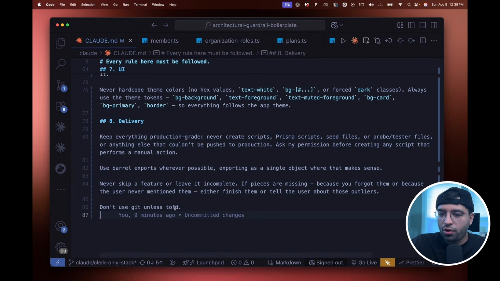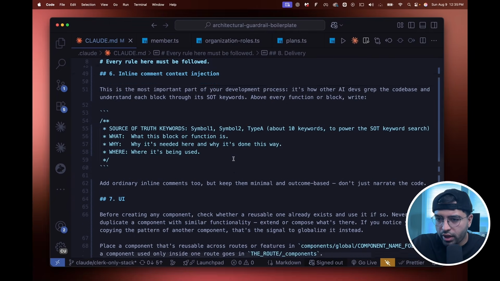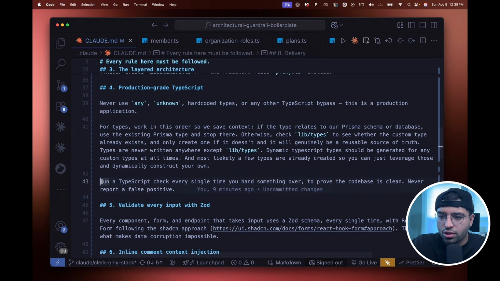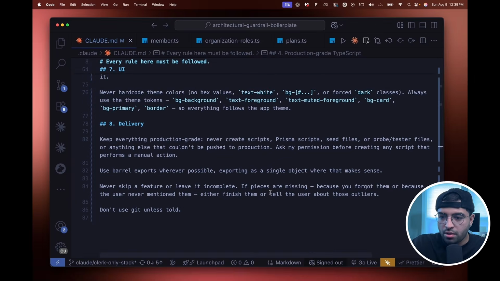Next, delivery. Before you hand over, I want to point out one more thing, guys. In the TypeScript section, it needs to run a TypeScript check every single time it hands something over to me. So that's important. And I'm using barrel exports here. This is not a good development practice in production grade code bases, in the sense that if you're typing out code by yourself and you are going to be the one reading the code, then I don't usually use barrel exports because it's just overwhelming. You have all these files being imported, and I'm not sure how it bundles correctly. So maybe you want to check that out as well.